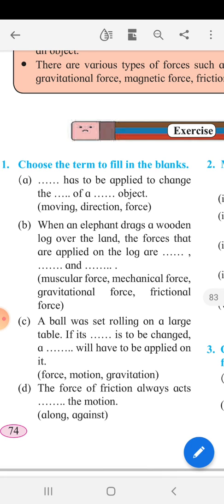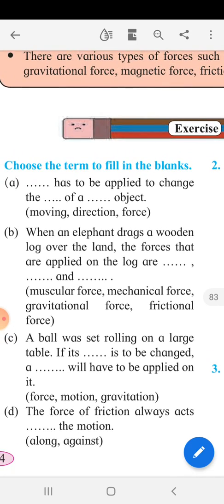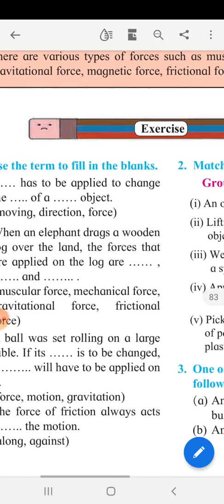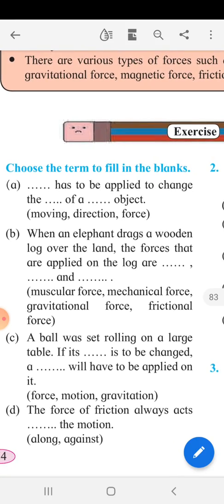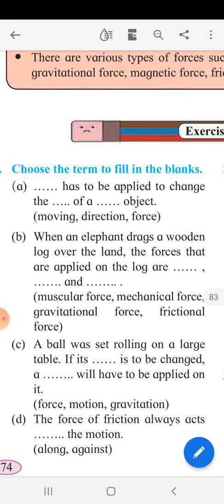Today we are going to learn about force and types of force. Today we are solving the exercise of the force and types of force, lesson 10. Open page number 74 and see the blanks. Choose the term to fill in the blanks.